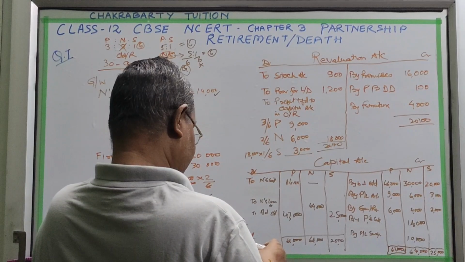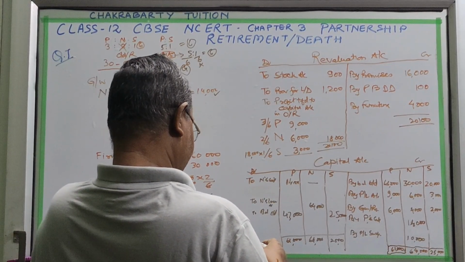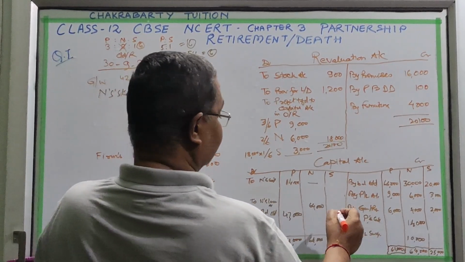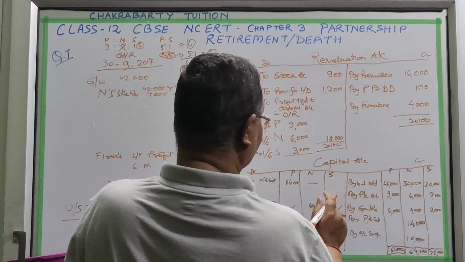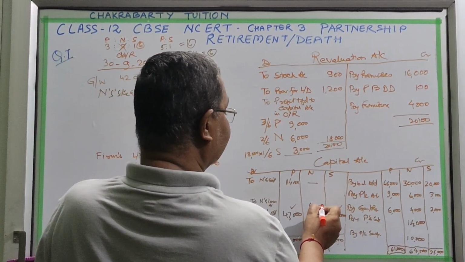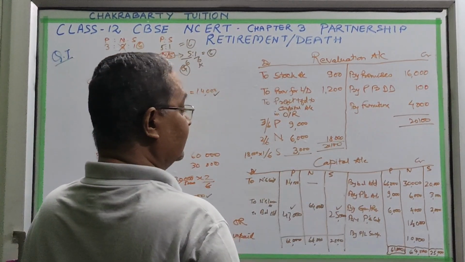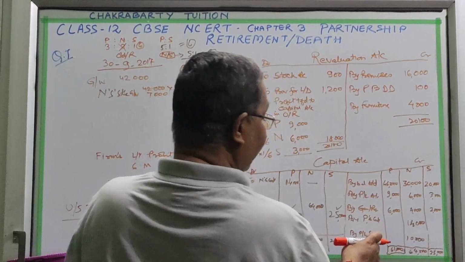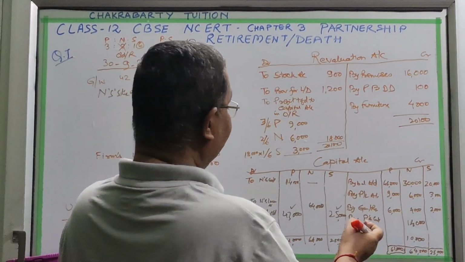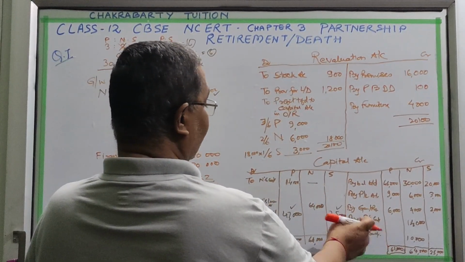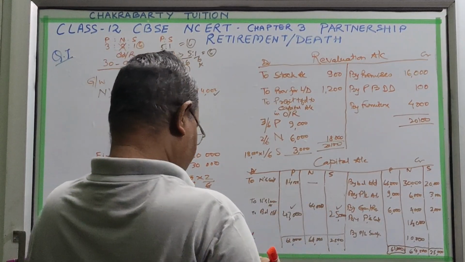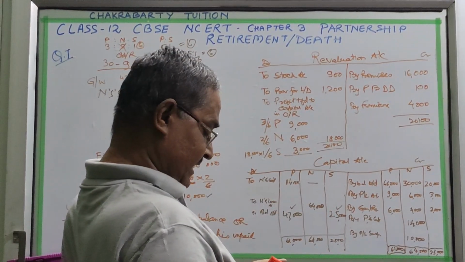So his balance will be 47,020. So this is okay and this is okay. This answer in the book is wrong, 54,000, because the profit share is given here. This is what makes the book's answer wrong, so the book's answer needs to be changed.